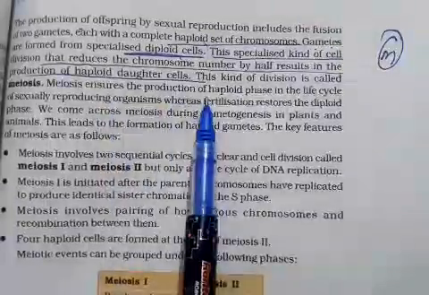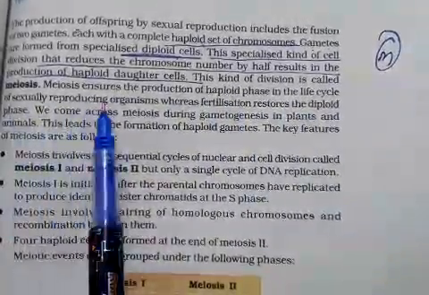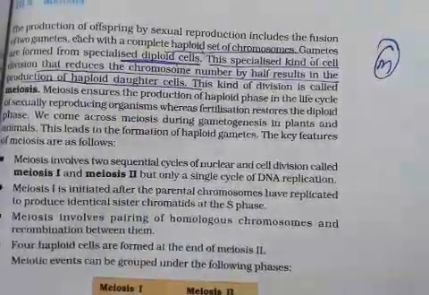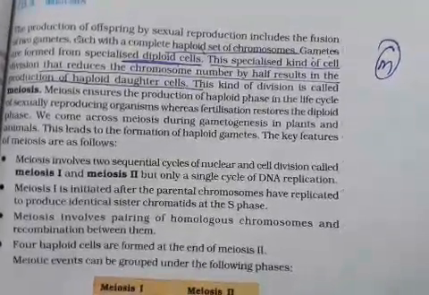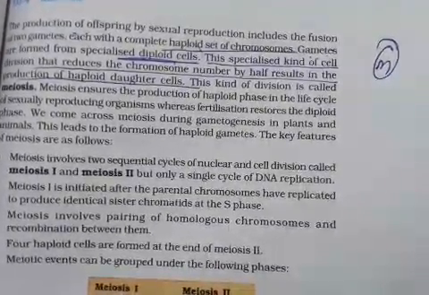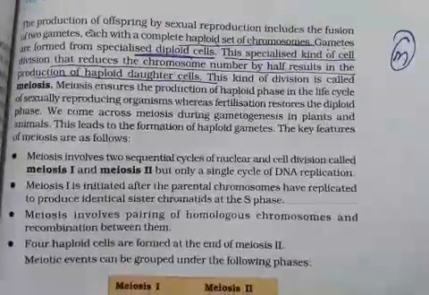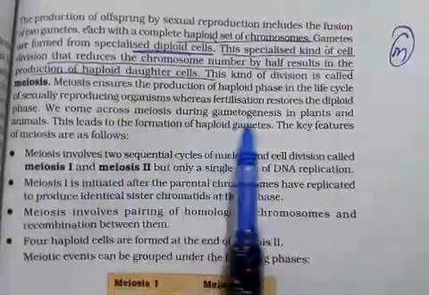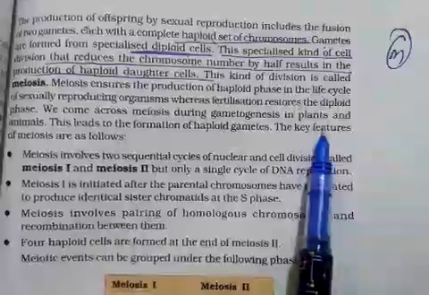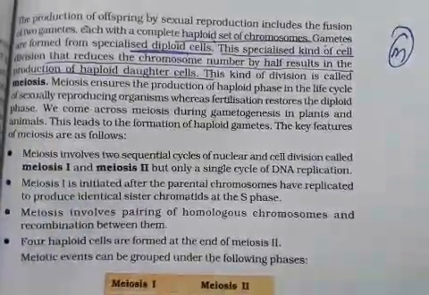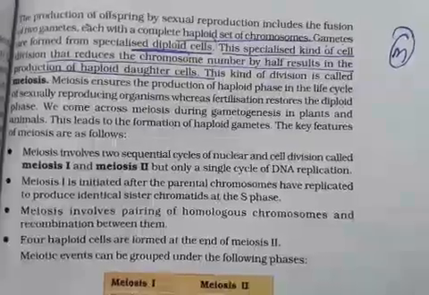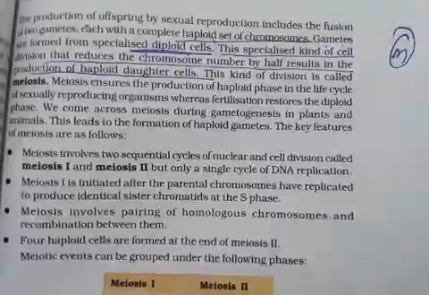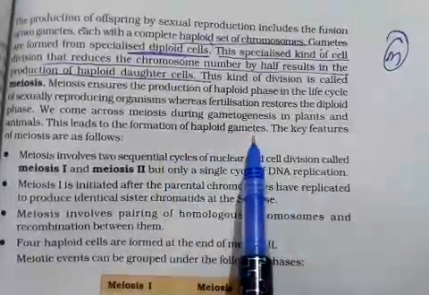Meiosis ensures the production of the haploid phase in the life of a sexually reproducing organism. If you are assuming fertilization or sexual reproduction, then it is necessary that gametes should be produced which contain half the DNA content that the parent has. So we come across meiosis during gametogenesis, both in plants and in animals. Complex plants and almost all complex organisms of phylum Vertebrata undergo sexual reproduction, so for sexual reproduction the necessary point is the formation of haploid gametes.